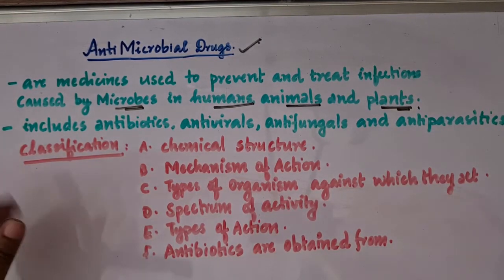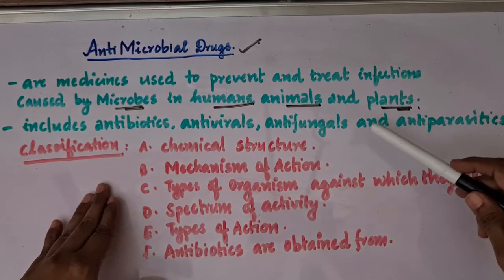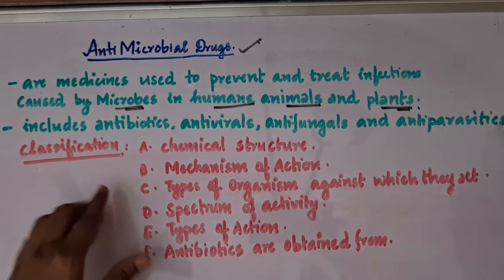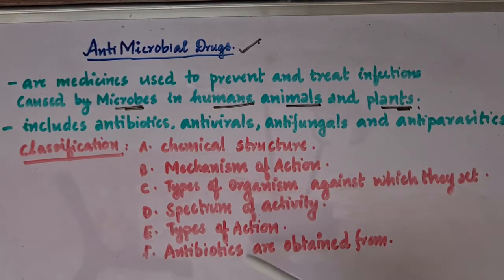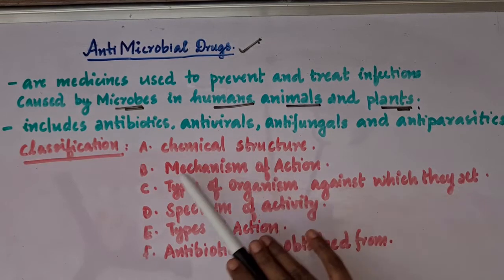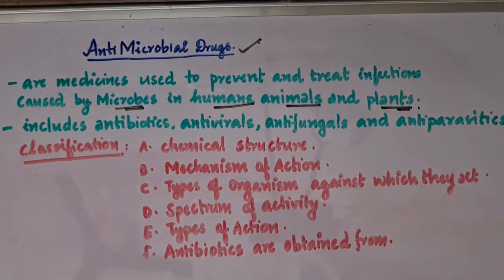So these antimicrobial drugs include antibiotics, antivirals, antifungals and antiparasitics. Antibiotics are the antimicrobial drugs which act against bacteria, and antivirals are the ones that act against viruses. Antifungals are the ones that act against fungi, and antiparasitics are the ones that act against parasites. And there are different classifications for these antimicrobial drugs.